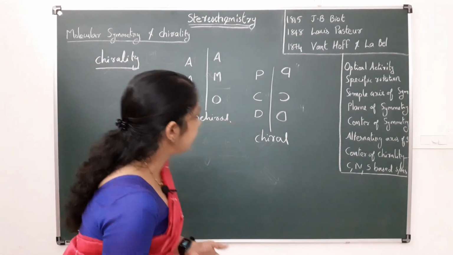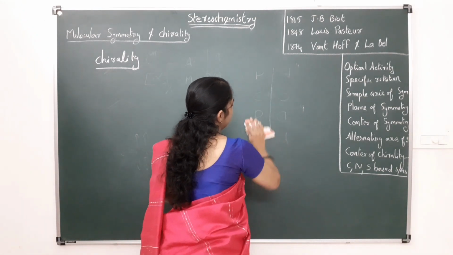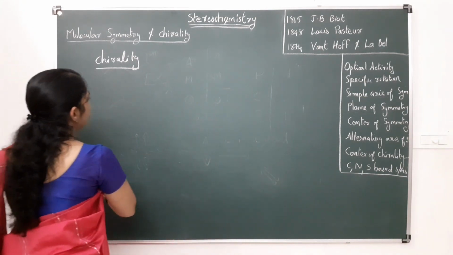So in the case of chemistry, an example for a chiral molecule is fluorochlorobromomethane.